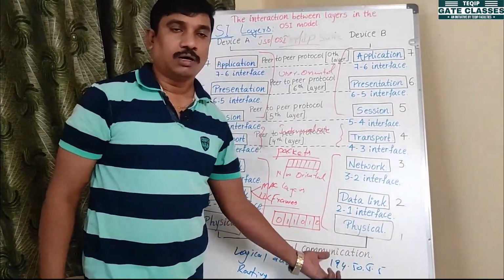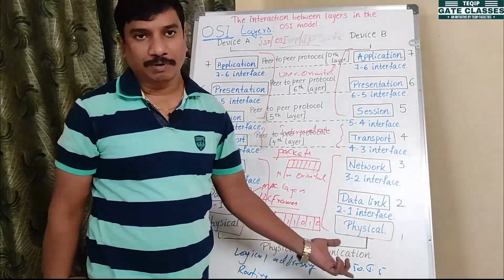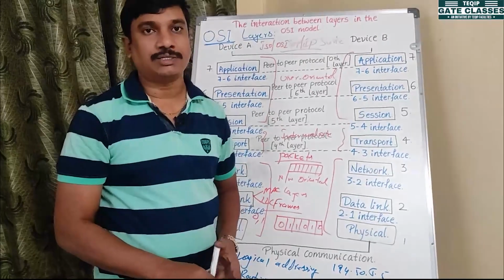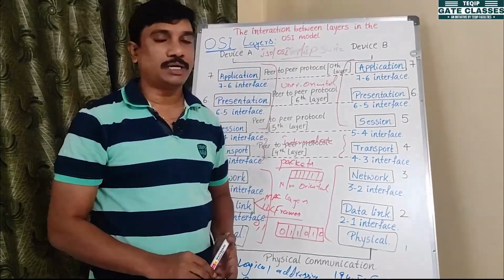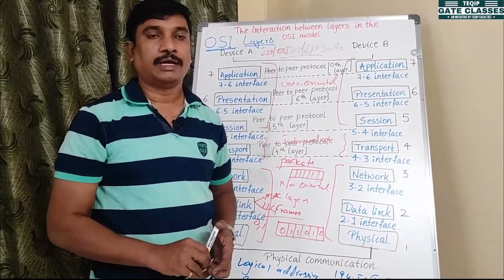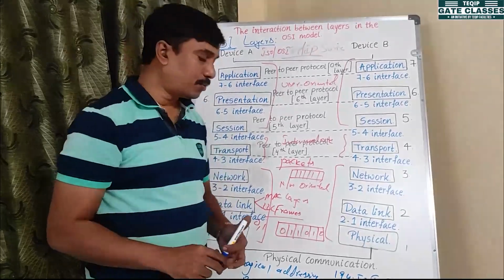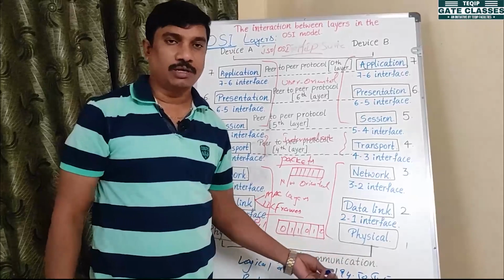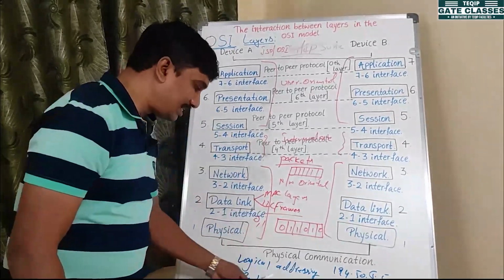Right now we are using IPv4, and some countries like China and USA have started IPv6, Internet Protocol version 6, also. So this is logical addressing.